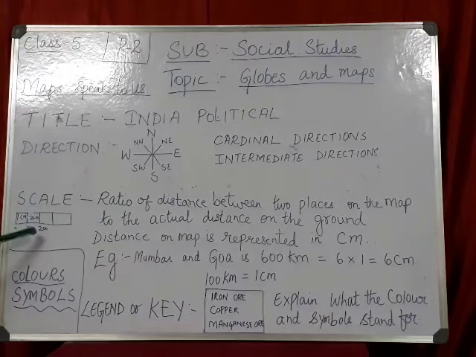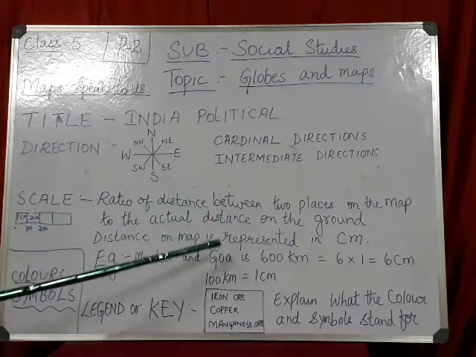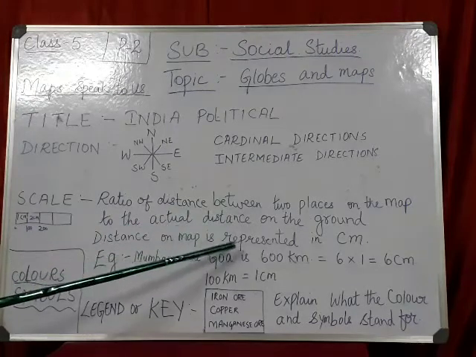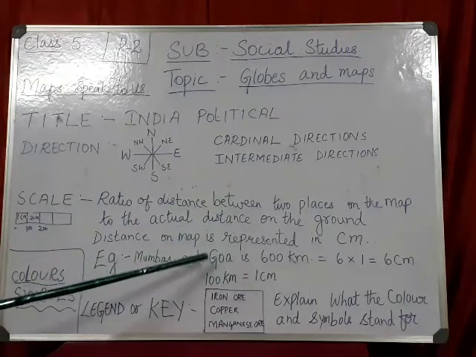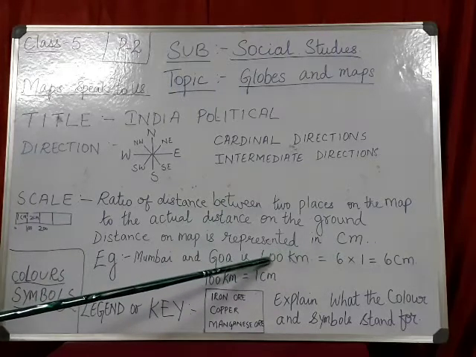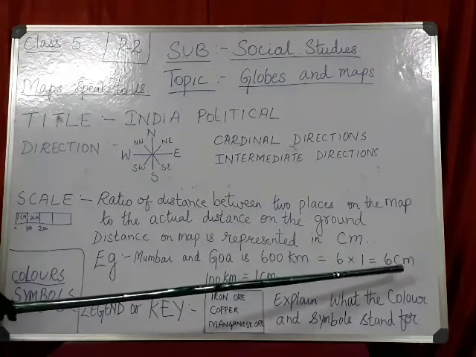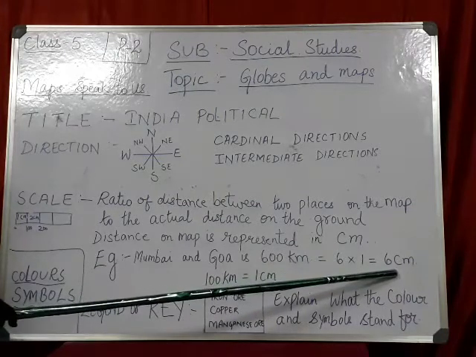So every 100 kilometers on the map we can measure as 1 centimeter. So the distance between Mumbai and Goa, if it is 600 kilometers, then this 600 will become 6. 6 into 1 centimeter is equal to 6 centimeters on the map.